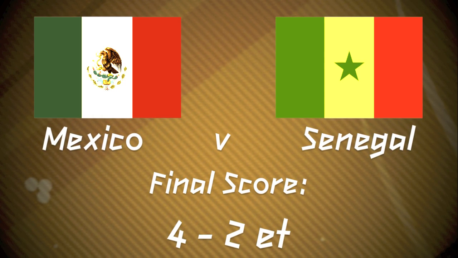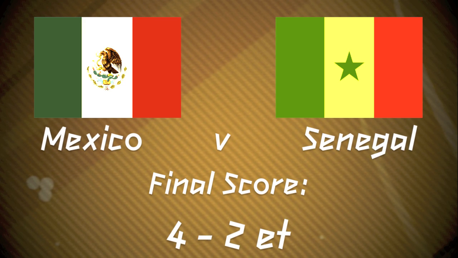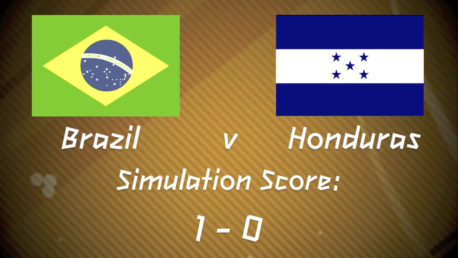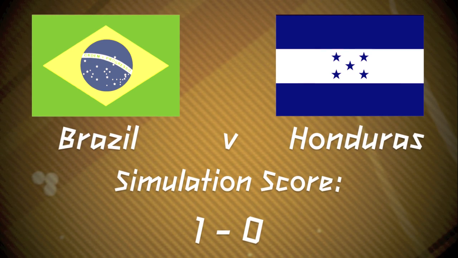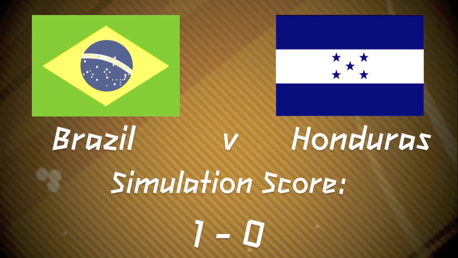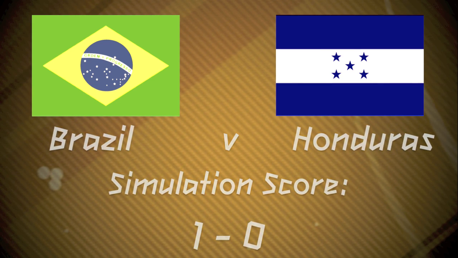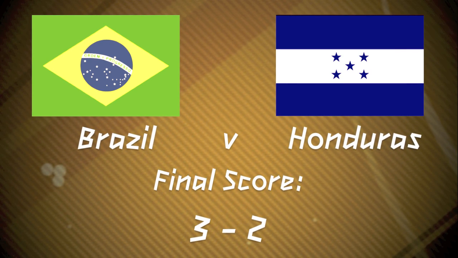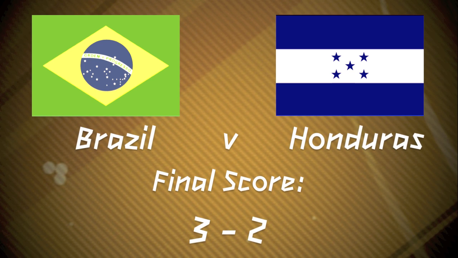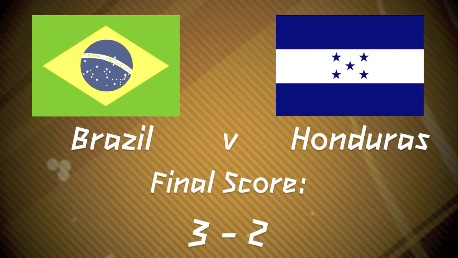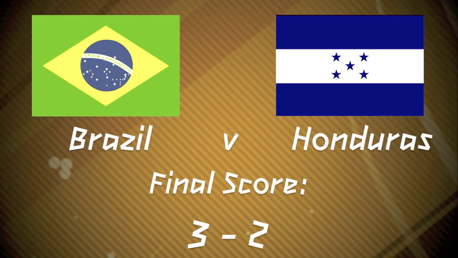Mexico and Japan, the first game that's going to be played today. And again, 2 more games to go. We've got Brazil and Honduras. FIFA 12 predicted a 1-0 victory to Brazil. Regardless, a victory to Brazil despite only getting the 1 goal, but the real life result was 3-2. Again, result correct, margin correct, score incorrect, 3-2, not 1-0. But the result still of just 1 goal managing to get Brazil into that semi-final.